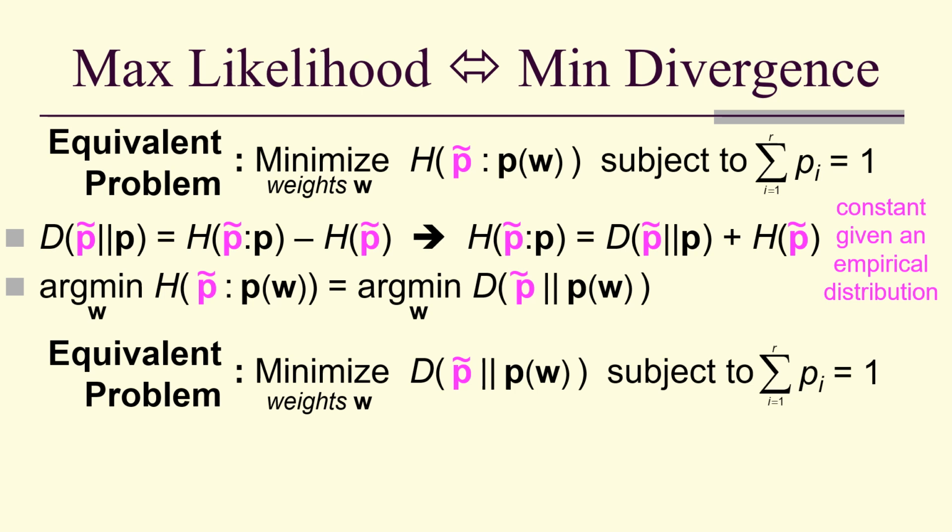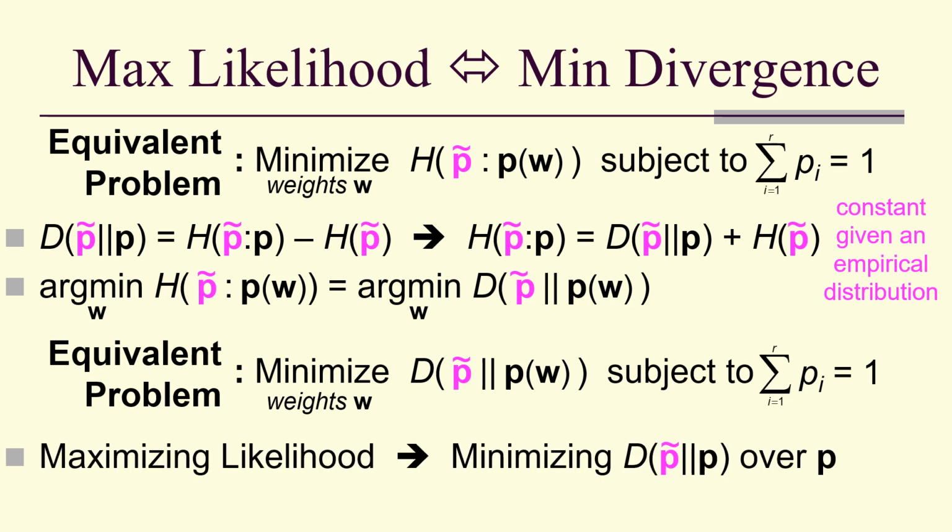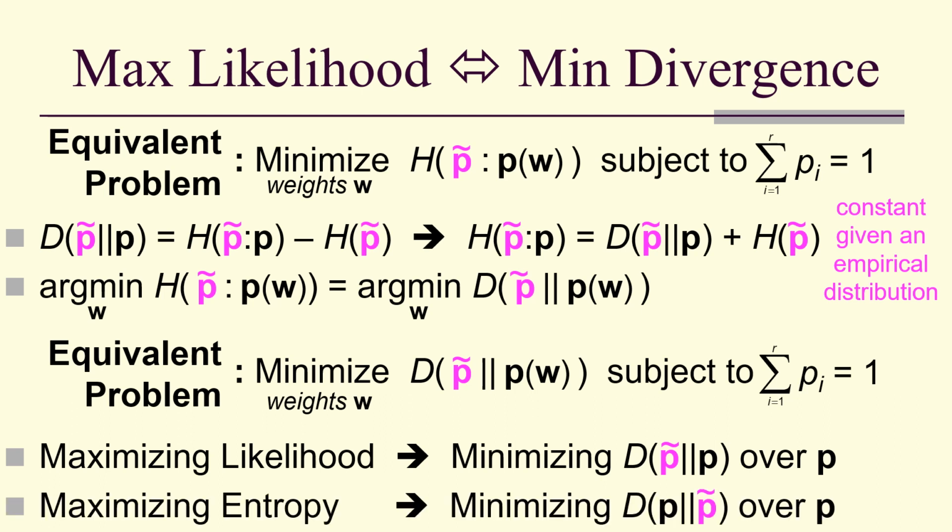So here's our equivalent problem. Minimize the KL divergence of the empirical distribution with respect to P in the second term, subject to the sum of the probabilities being 1. In other words, maximizing likelihood is the same as minimizing KL divergence over the second argument, but maximizing entropy is the same as minimizing KL divergence over the first argument.